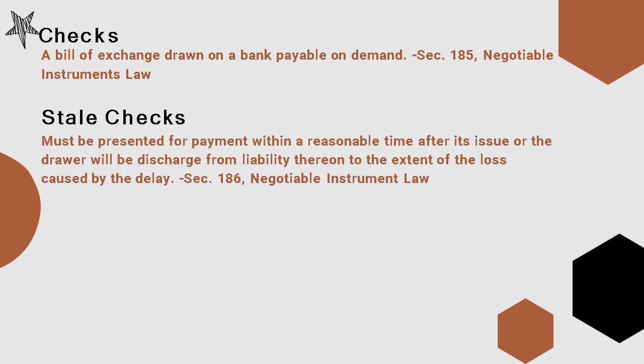What are stale checks? Stale checks must be presented for payment within a reasonable time after issue, or the drawer will be discharged from liability thereon to the extent of the loss caused by the delay. This is found in Section 186 of the Negotiable Instruments Law. Other meaning of stale checks are those checks which, when issued, have not been encashed within 5 or 6 months. That could be stale checks.